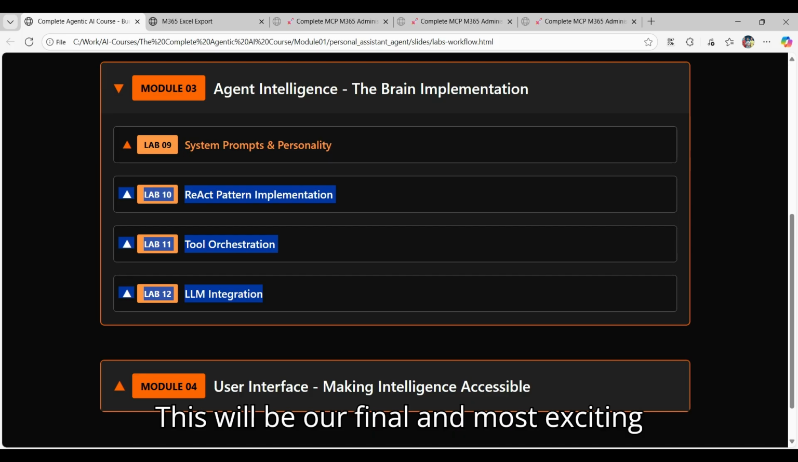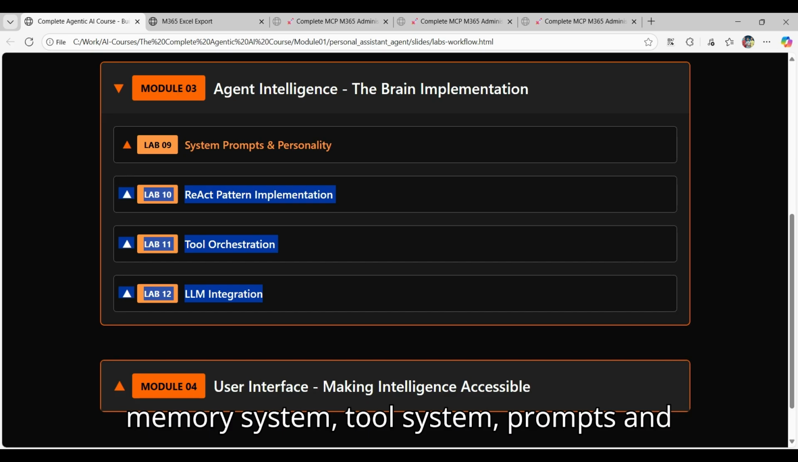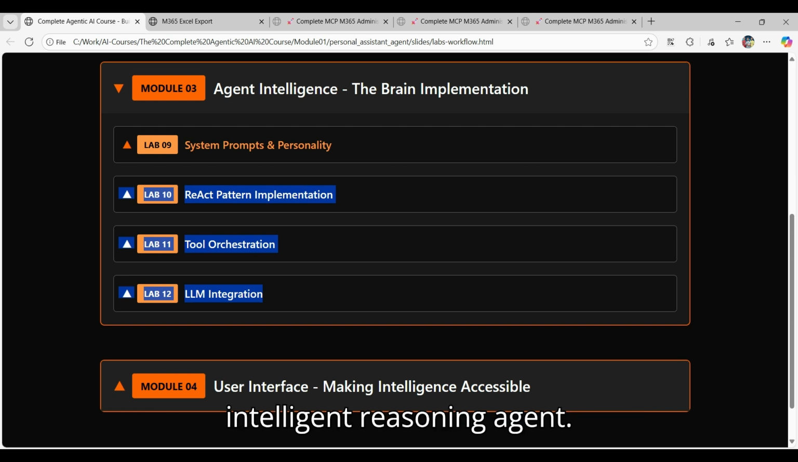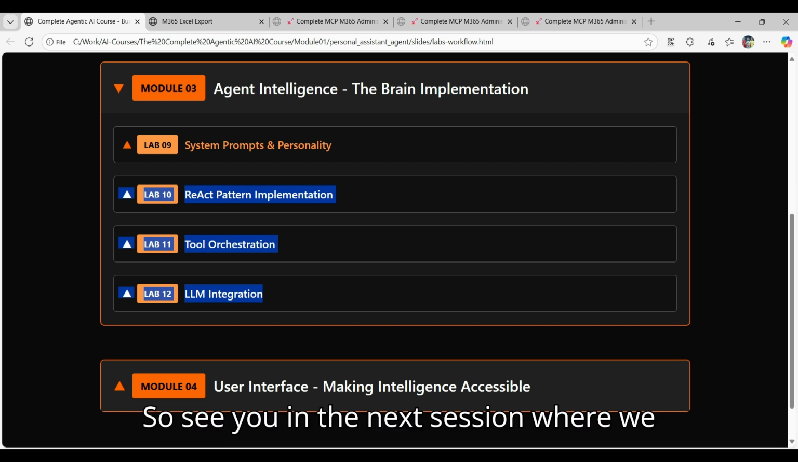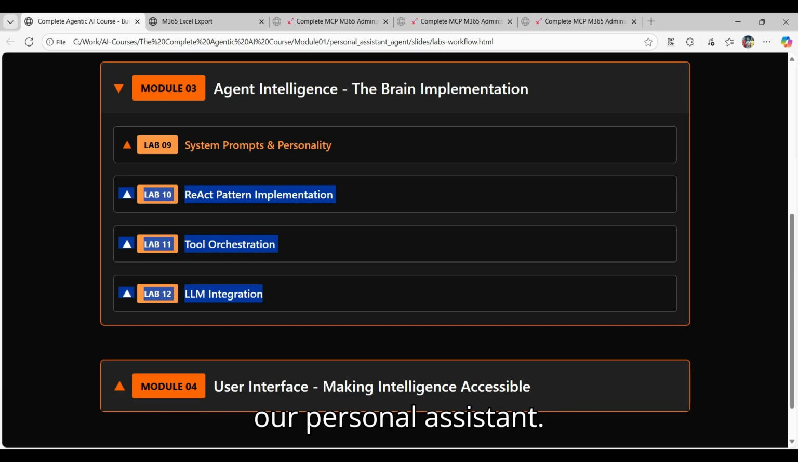This will be our final and most exciting session where all our previous work, memory system, tool system, prompts, and configuration comes together into one intelligent reasoning agent. So, see you in the next session where we will be building the complete brain of our personal assistant.